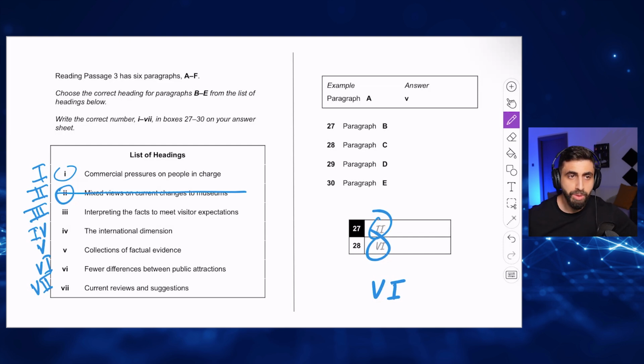So we covered 3 question types: writing words and or numbers, choosing the correct letters, choosing the correct Roman number. Now we have the 4th question type, which is the verification question type. For this, I have to use my desktop because now it's getting serious. We're going to be talking about true, false, not given, yes, no, not given.